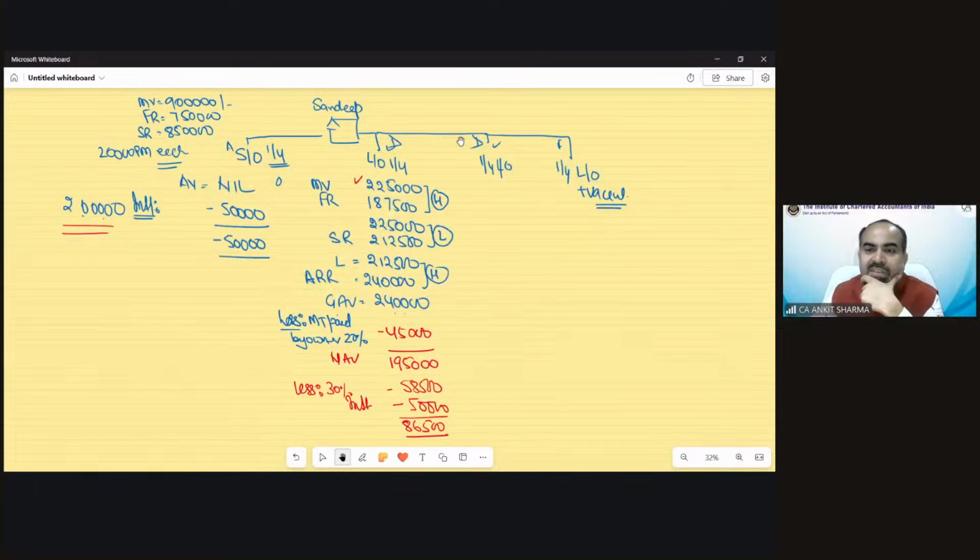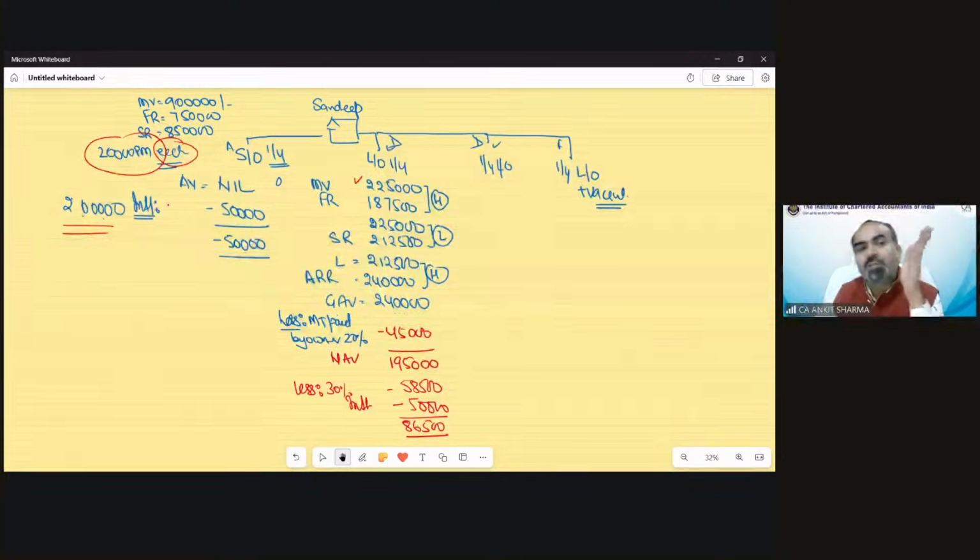Mr. Neeraj is saying, sir, we won't take 1/4 of actual rent. Why? Because the question says the rent was 20,000 per month for each unit. If it would have been given 20,000 for all three units, it cannot be 1/4, because for self-occupied property there could not be any rent. If it would have been written 20,000 for all units let out, then we can do 1/3 of 20,000. But this is not required because 20,000 for each unit per month has been given. So why do we need to do 1/4 of it?